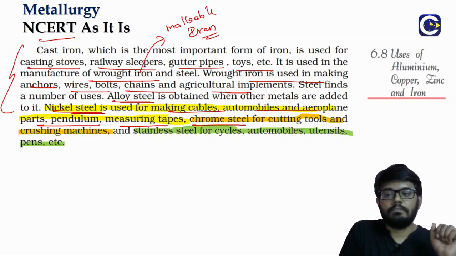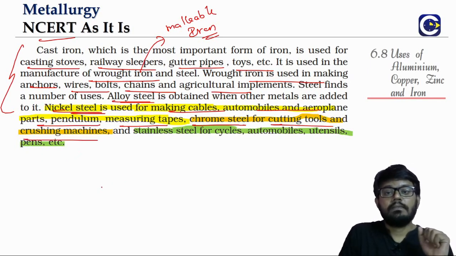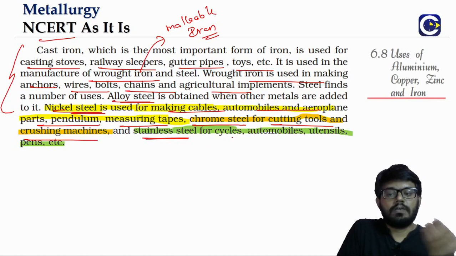Basically, we add chromium, used for what? Cutting tools, crushing machines. Stainless steel, as we know already, is the one used for making cycles, automobiles, utensils, pens. A lot of these things are made up of what?